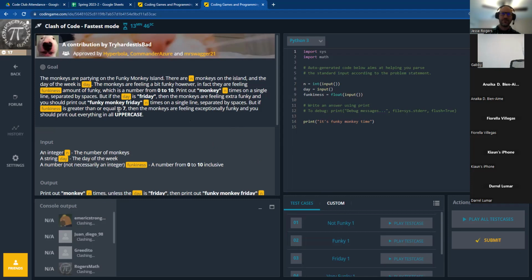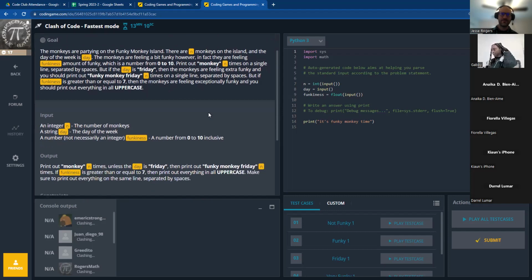The monkeys are feeling a bit funky, however. In fact, they are feeling funkiness amount of funky, which is a number from 0 to 10. So we're going to get an integer from 0 to 10. Print out monkey n times on a single line separated by spaces. But if the day is Friday, then the monkeys are feeling extra funky, and you should print out Funky Monkey Friday n times on a single line separated by spaces. But if funkiness is greater than or equal to 7, then the monkeys are feeling exceptionally funky, and you should print out everything in all uppercase.